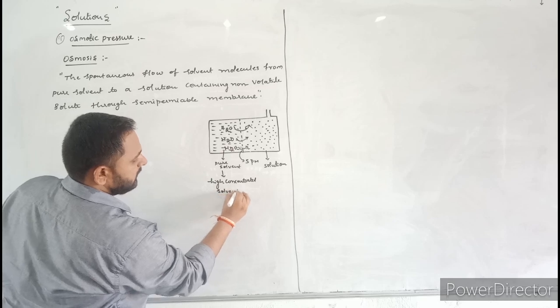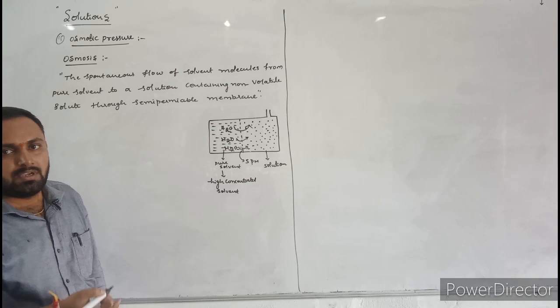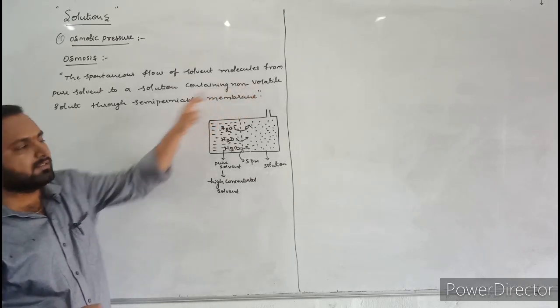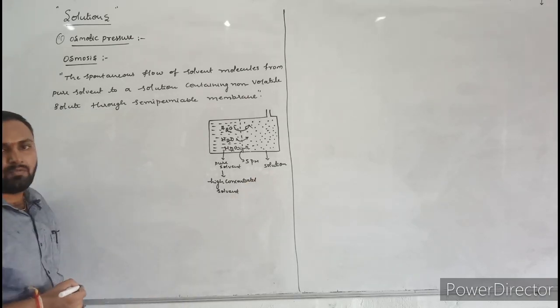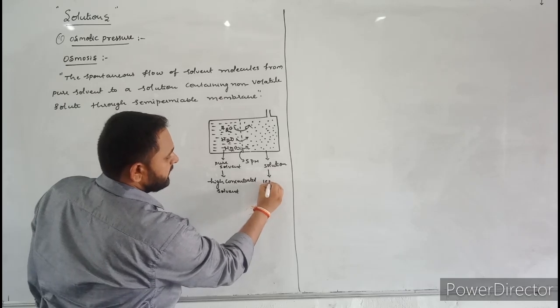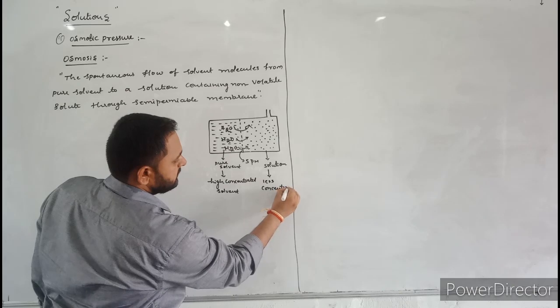And this is solution. The solution contains both solvent plus solute. Here the solute is non-volatile solute. That's why it contains fewer water molecules, so it is less concentrated solvent.